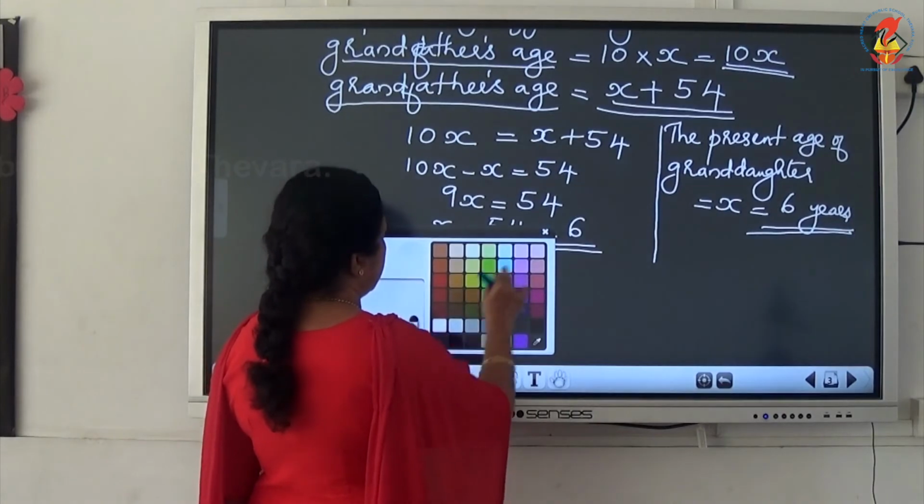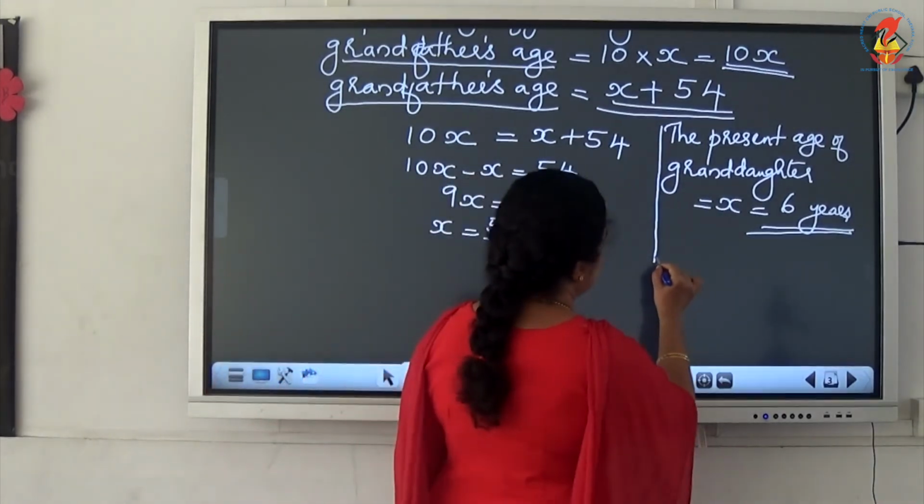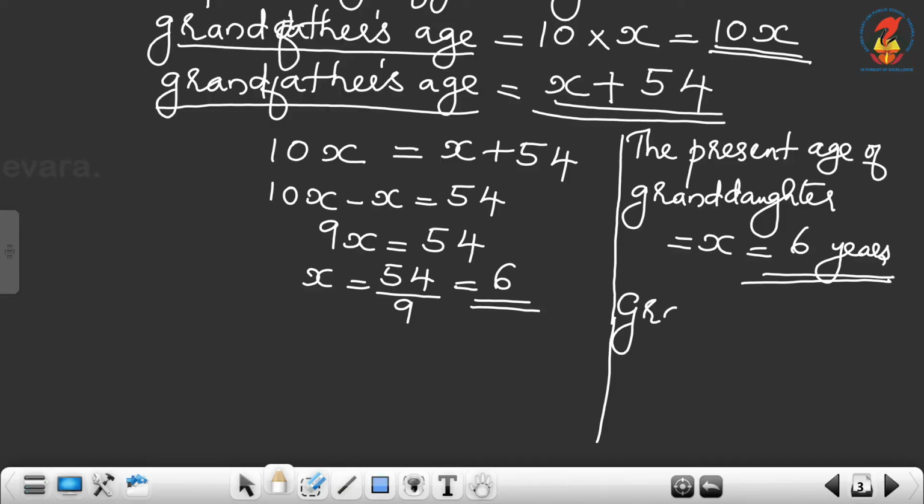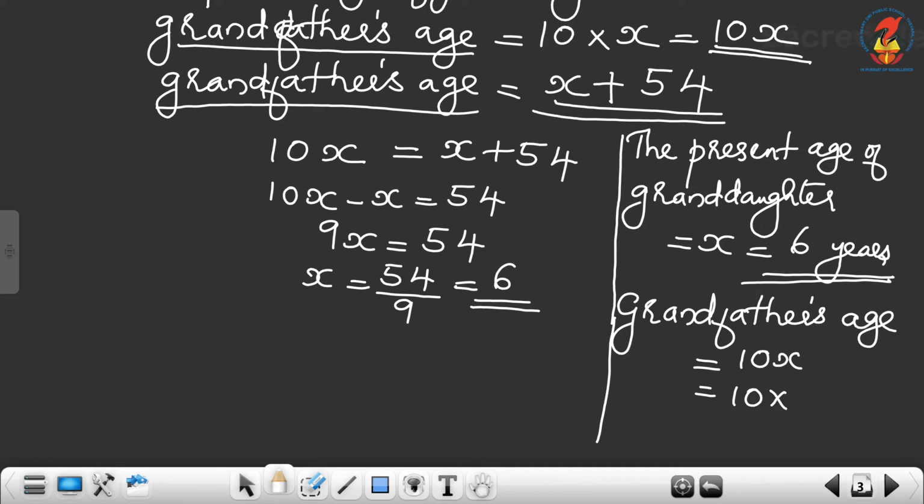So grandfather's age is 10 times granddaughter's age. Therefore grandfather's age is equal to 10x, which is equal to 10 into the value of x, which is 6. 10 into 6 equal to 60. So he is 60 years old.